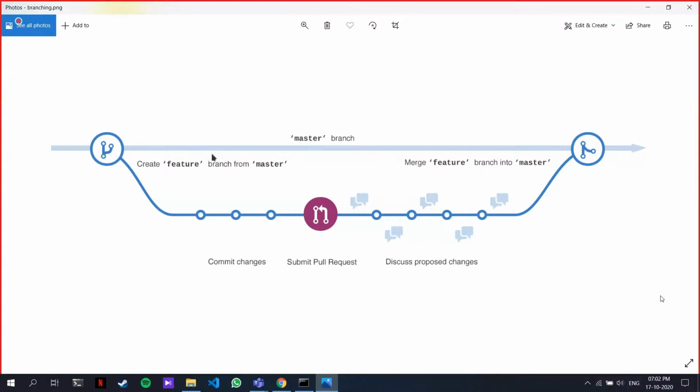Now, the thing is, the code is not broken because I worked on it separately, and then I've merged it with the original branch. Got it? Did you understand what branching means?